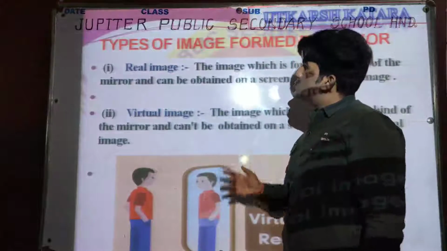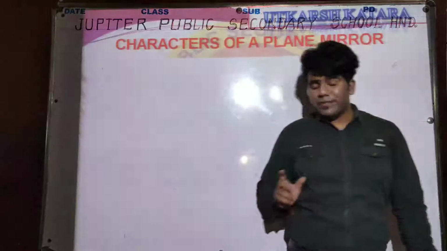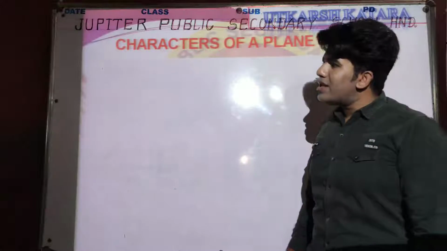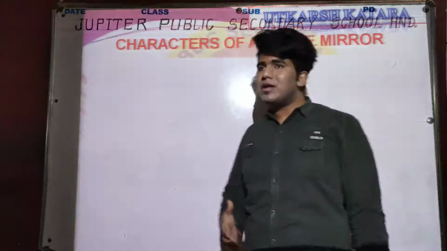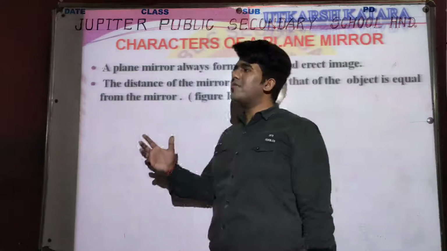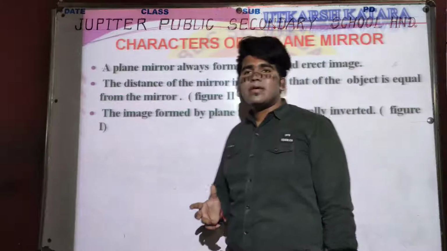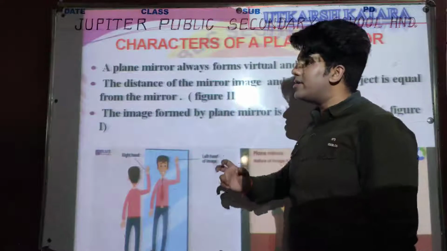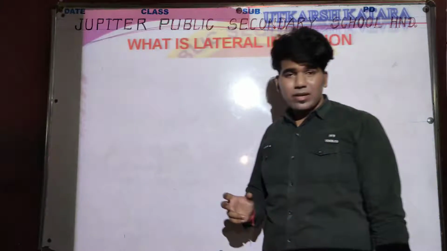Then we discussed the first important content of this light chapter, which is the image characters of a plane mirror. We discussed some important points related to the characters of a plane mirror, and the main important topic was lateral inversion.